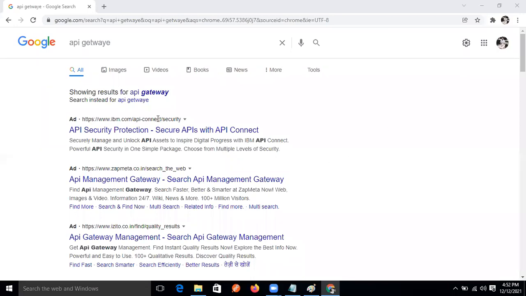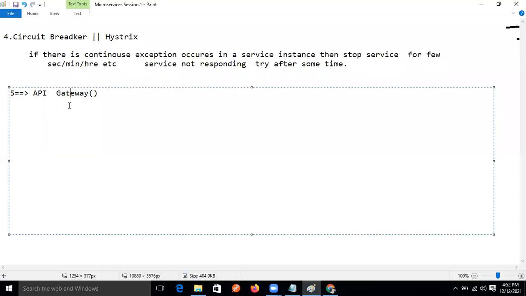API gateway. This is the correct spelling, guys. Okay. Gateway, right? Correct. Okay, good. So fine. So this one is Zuul, right? Zuul API, using Zuul.